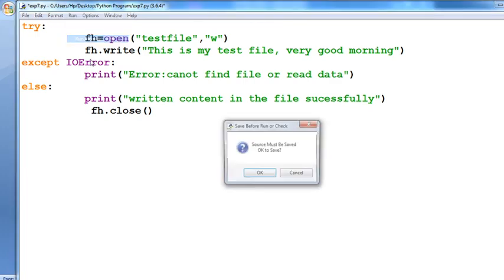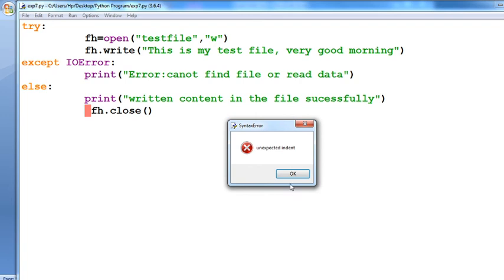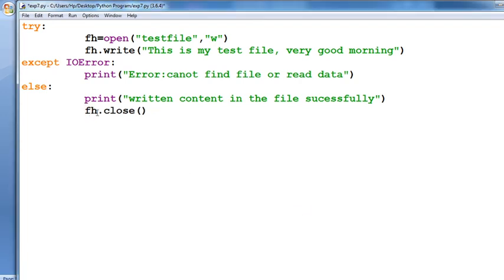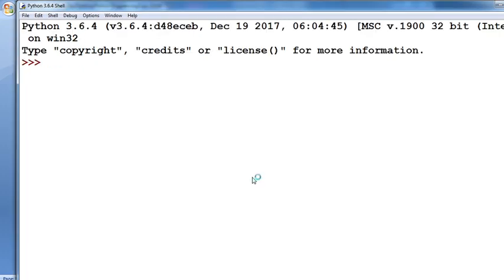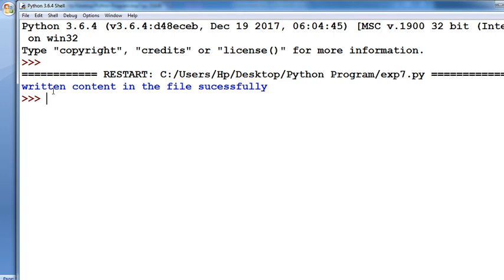Okay, dot close file. Then again, unexpected indentation, that means start here. Okay, then run. Now see, the program ran successfully: return content in the file successfully. That means whatever message you want to write is automatically written successfully.